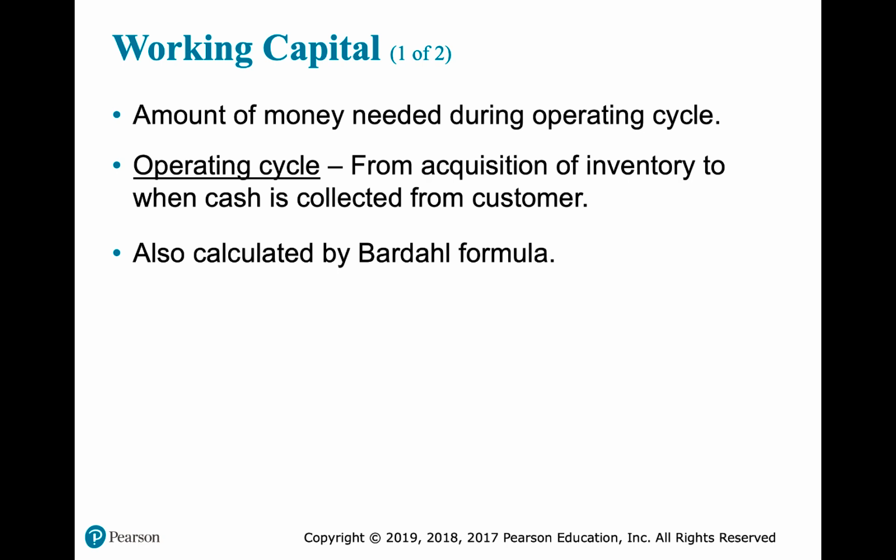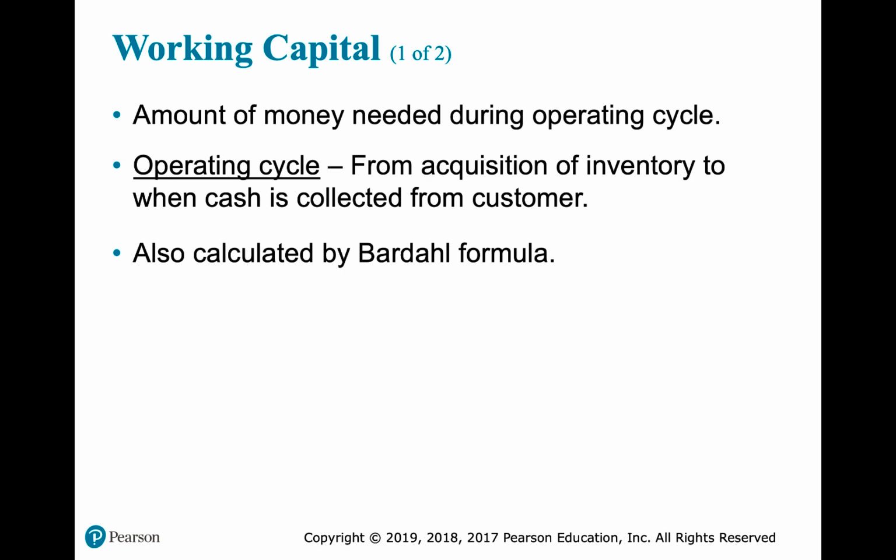All right, so we said that we can retain earnings for working capital, and working capital is the amount of money needed during a normal operating cycle, which is the date from the acquisition of inventory to when the cash is collected from the customer for that inventory. This is a facts and circumstances inquiry, and again, that means there's no bright line rule. So anytime you have a facts and circumstances test, it's heavily litigated because the IRS will argue one thing and you will argue another, and courts generally have to solve it.